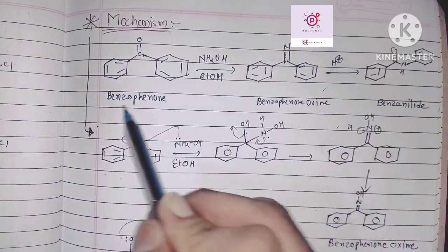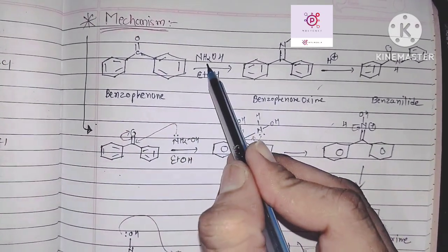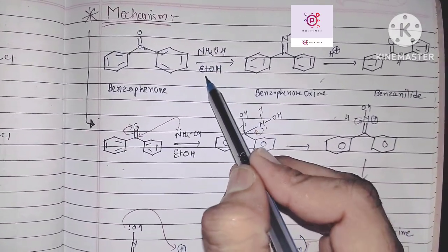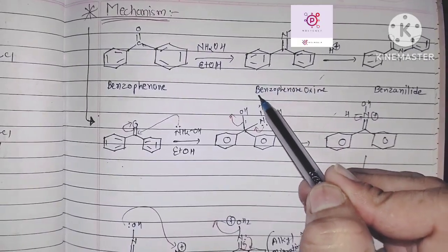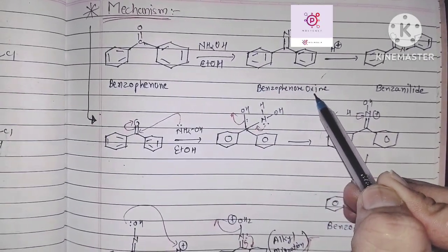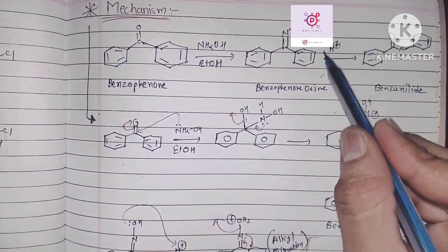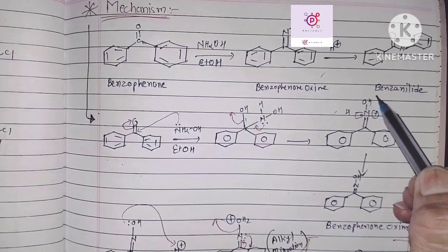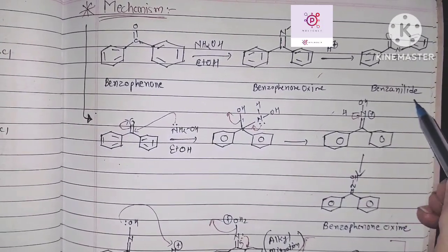This is the reaction: benzophenone in ammonium hydroxide and ethanol is converted into benzophenone oxime. Then, under acidic conditions, it forms benzanilide.